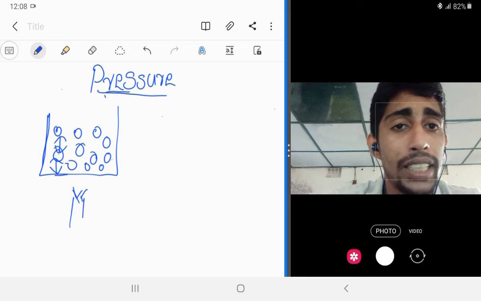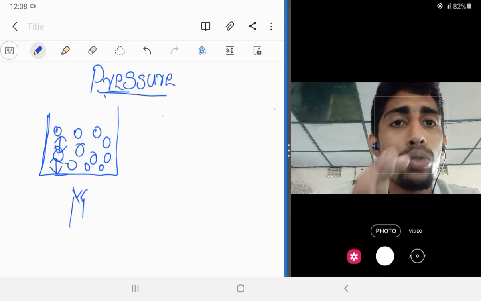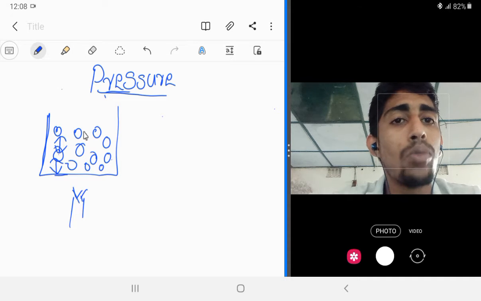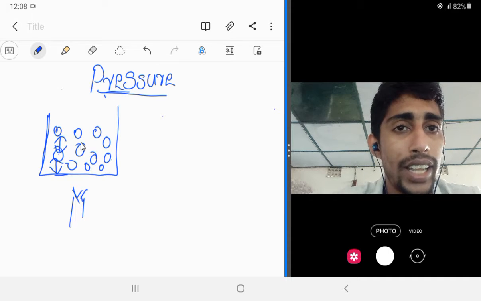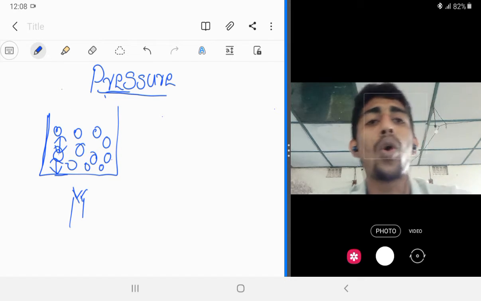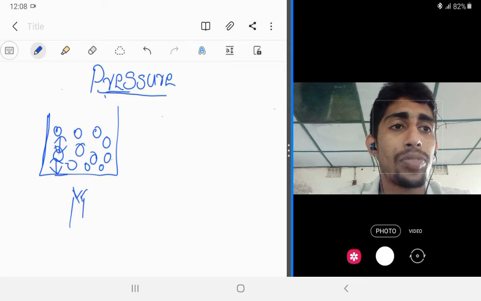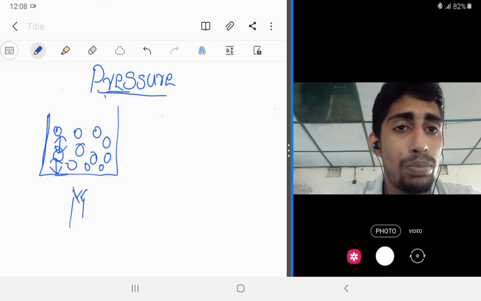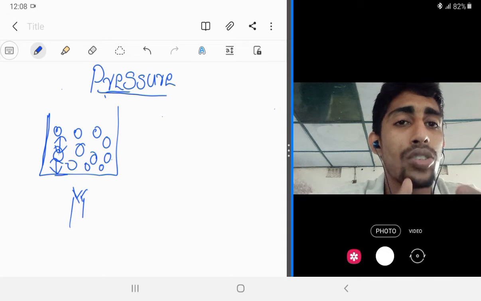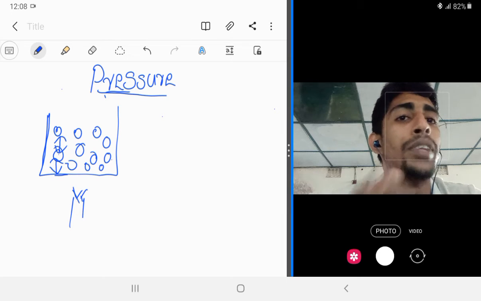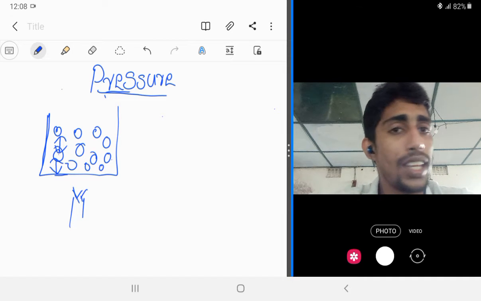When the molecules get energy, they will start to move randomly, which means they will move in all directions. When the molecules move in all directions with high speed, the number of collisions also will increase. Then liquid pressure also will increase.